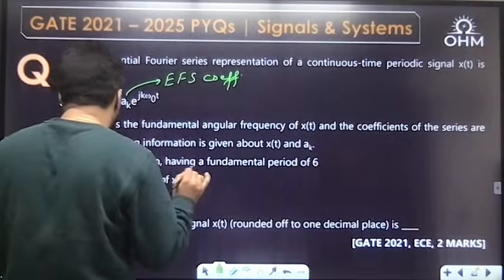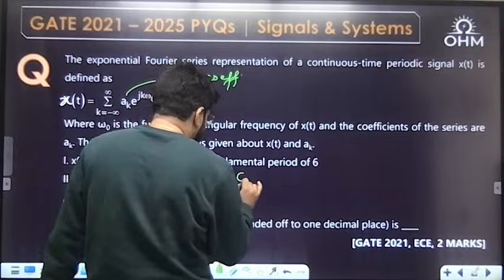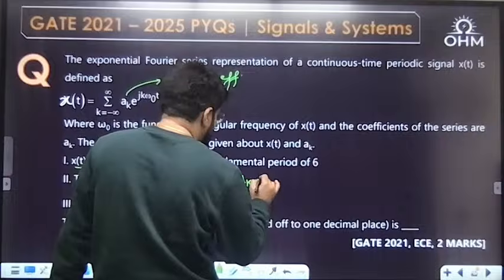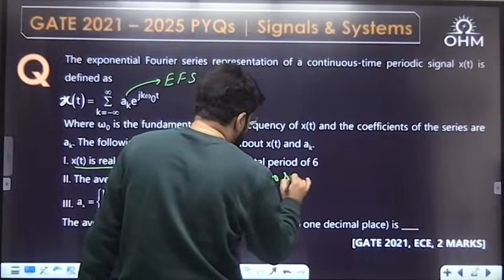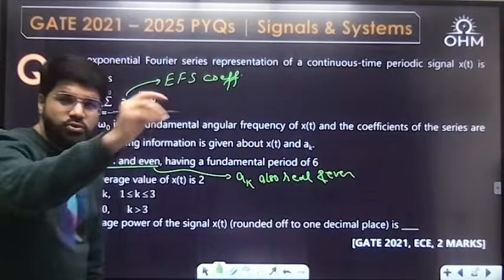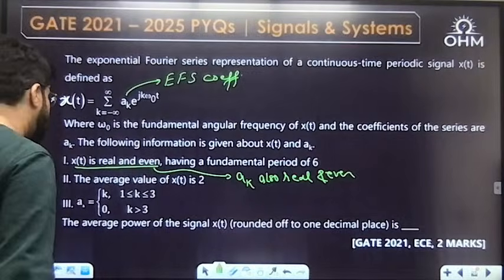Okay, so omega naught can be obtained. But there is an important point: if x(t) is real and even, the Fourier series coefficients a_k, or c_k, are also real and even. If a signal is real and even, its Fourier series coefficients are real and even. Okay, a good conceptual question, 2 marks, 2021 ECE.